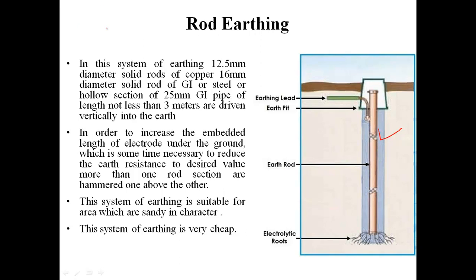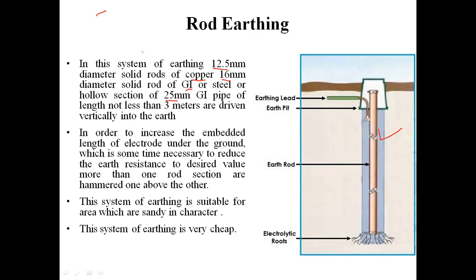Students, in this type of earthing, the rod is having the dia of 12.5 mm if we are using copper. The diameter will be 16 mm if we are using a rod of galvanized iron or steel, and the diameter will be 25 mm if we are using steel or galvanized iron type of rods.